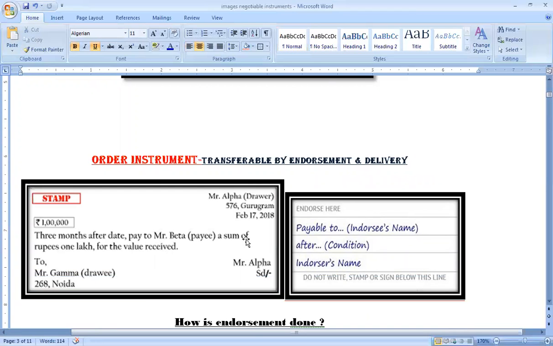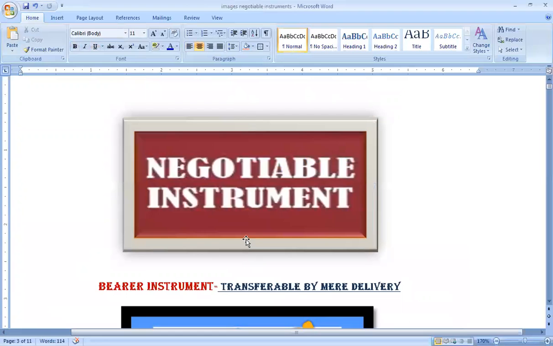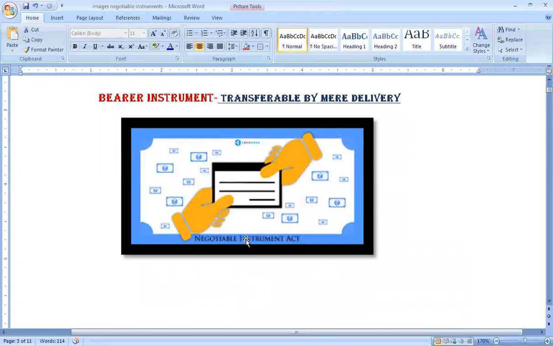So yesterday we discussed that negotiable instruments can be classified into bearer instruments and order instruments also. An instrument which is a bearer instrument can be transferable by mere delivery. Just like any currency note can be handed over to anybody else, and whosoever holds that currency note, the currency note belongs to him.